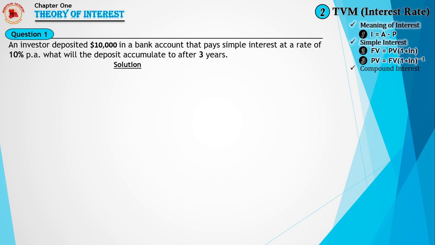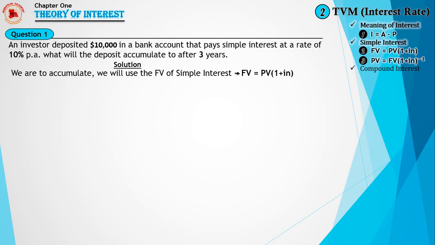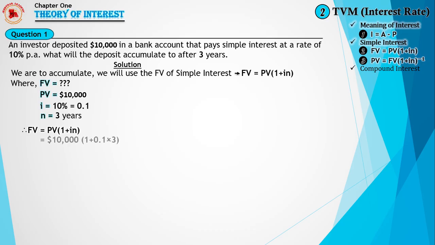Now to solve, since we are accumulating, we use the future value of simple interest, which is FV equals PV(1 + IN), where FV is unknown, PV equals $10,000, I equals 10%, and it is ideal to always express your percentage in decimal form, that is 10% equals 0.1, and N equals 3 years. Now to calculate the future value, knowing that FV equals PV(1 + IN), PV is substituted to be $10,000, times (1 + 0.1 × 3) in the parentheses.